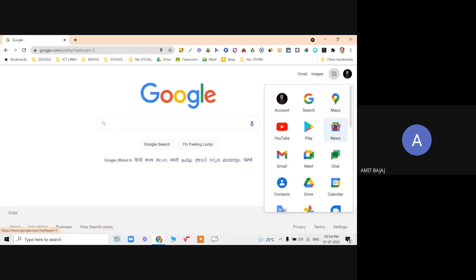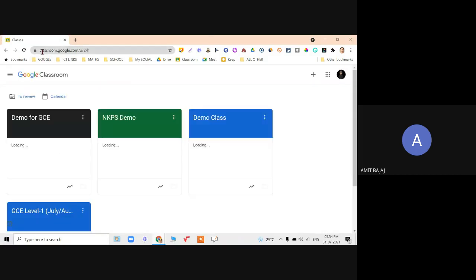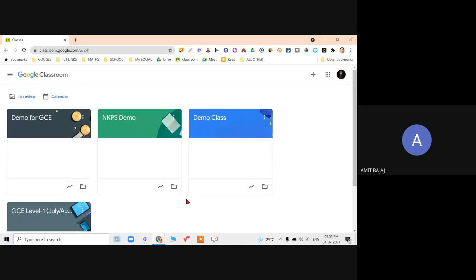Go to the waffle and you can check out the option of Classroom over here. Click on Classroom, or directly classroom.google.com, that will be available. So these are the classrooms which you can check out over here. So demo for GCE, NKPS, some classrooms are already present because I have created these classrooms. So how this classroom can be created and how you can add the students, I have shared one pre-classroom note. Some of you might have gone through the same. So check out the basic layout of your classroom.